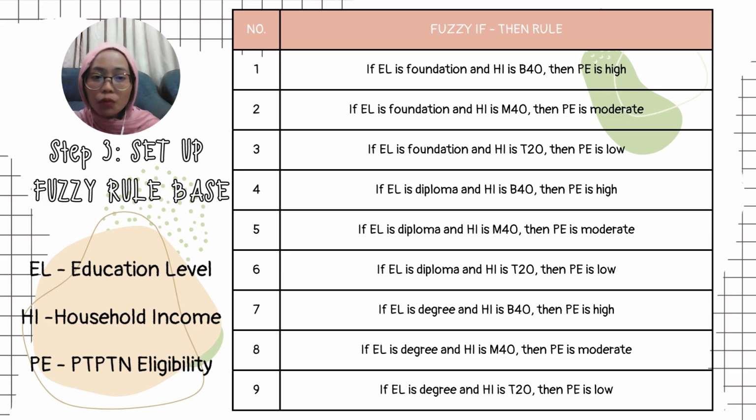Number 4, if EL is diploma and HI is B40, then PE is high. Next, if EL is diploma and HI is M40, then PE is moderate. Next is if EL is diploma and HI is T20, then PE is low. Number 7, if EL is degree and HI is B40, then PE is high. Number 8, if EL is degree and HI is M40, then PE is moderate. And lastly, if EL is degree and HI is T20, then PE is low.